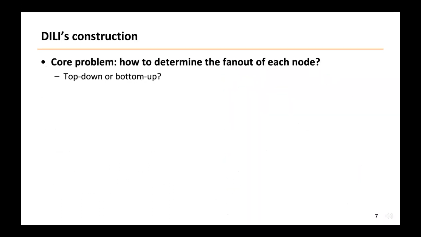Recall that the linear regression model in an internal node NT has perfect accuracy because each child equally divides the range. The design gives rise to a unique critical problem in constructing the index: deciding the suitable fan-out for NT. Here, the fan-out of a node refers to the number of its child nodes. We propose a two-phase bulk loading algorithm to assign a suitable fan-out to each node.